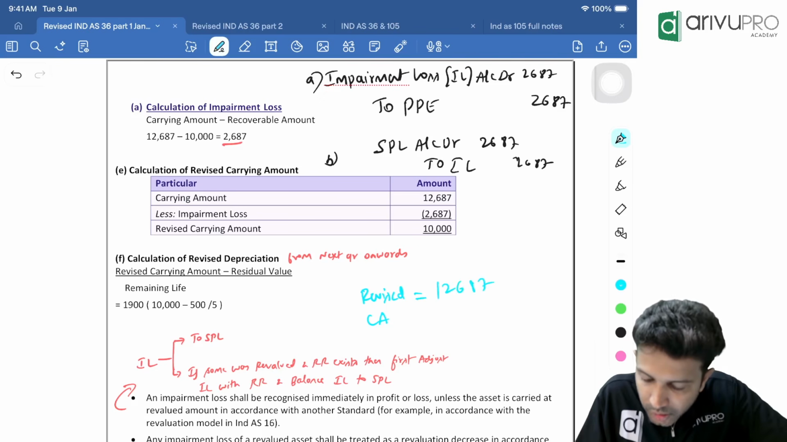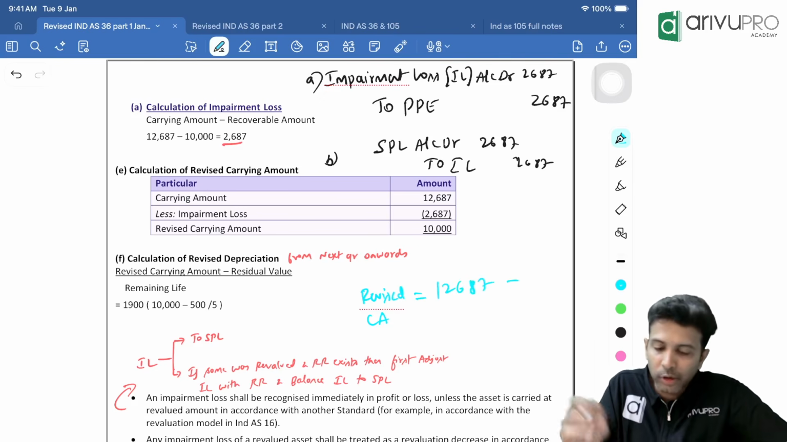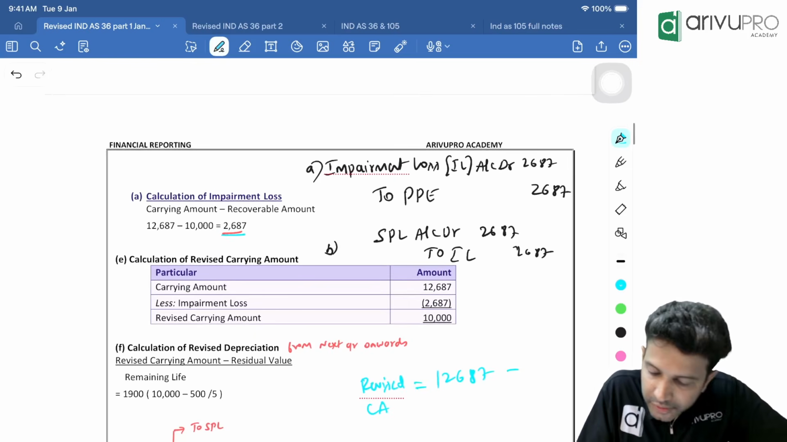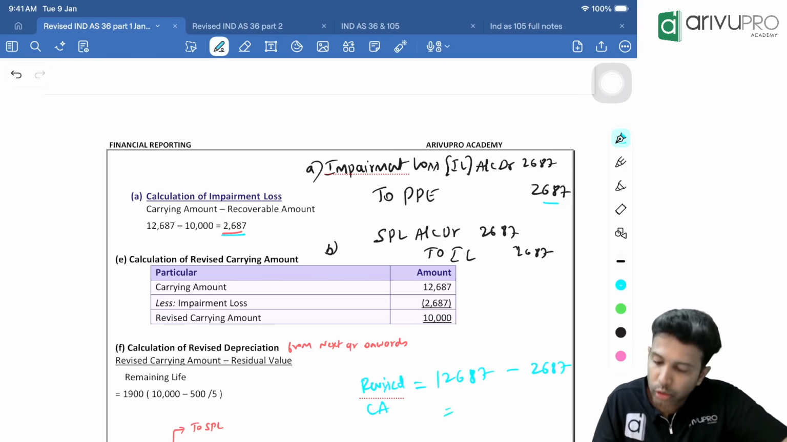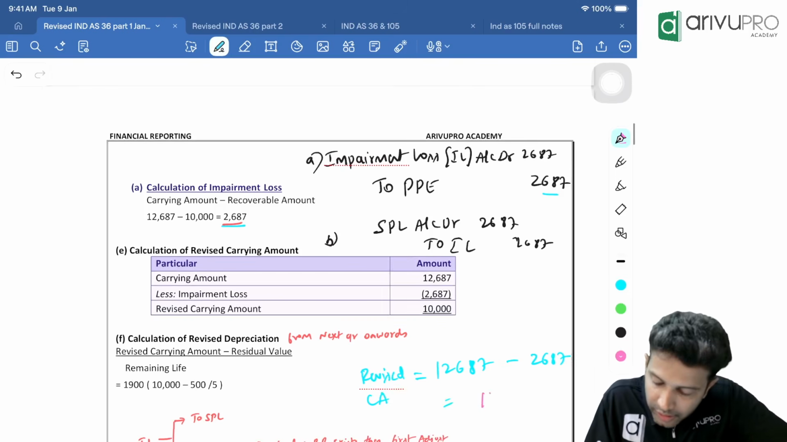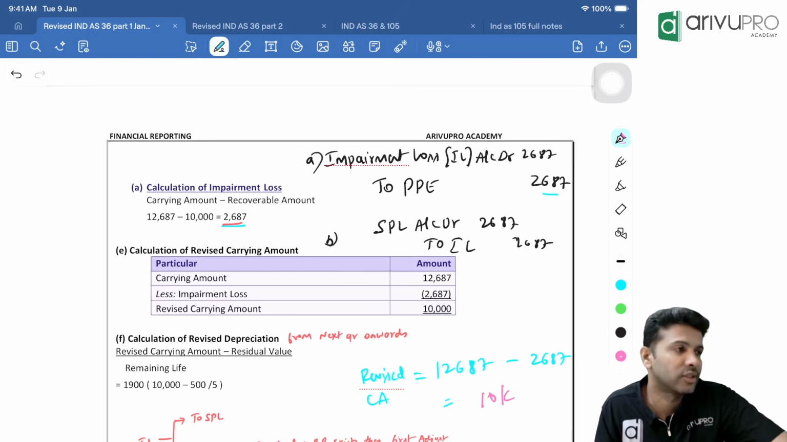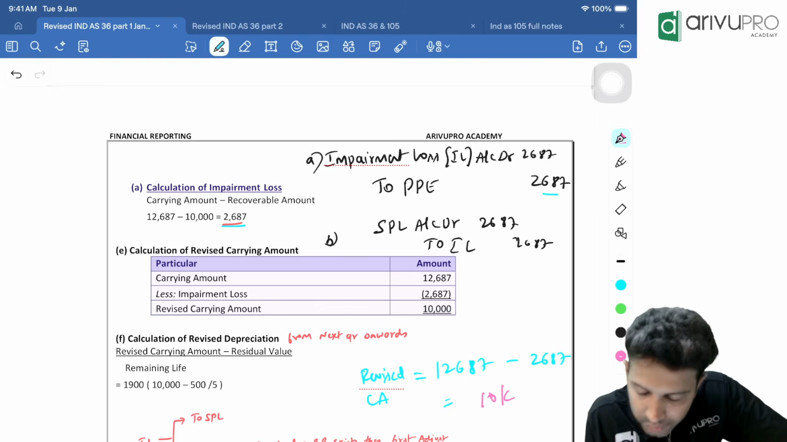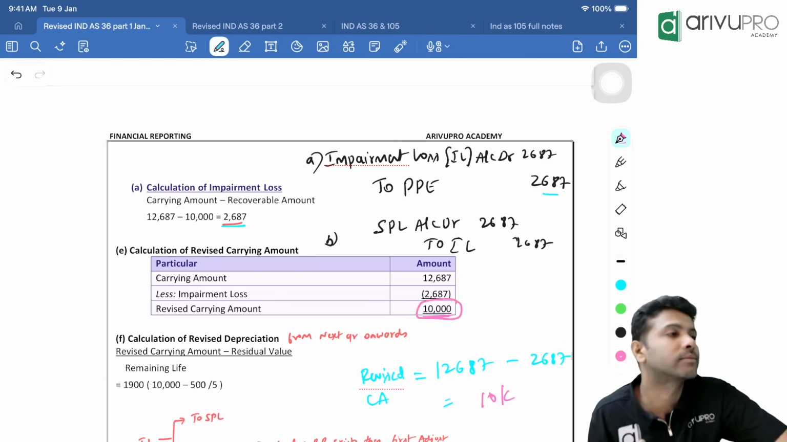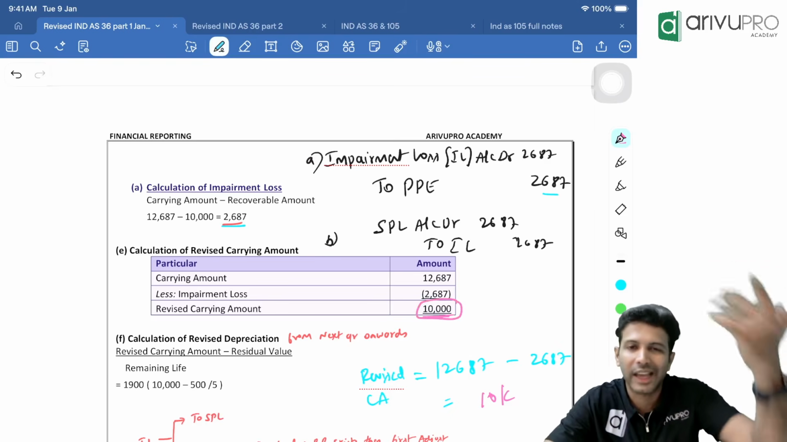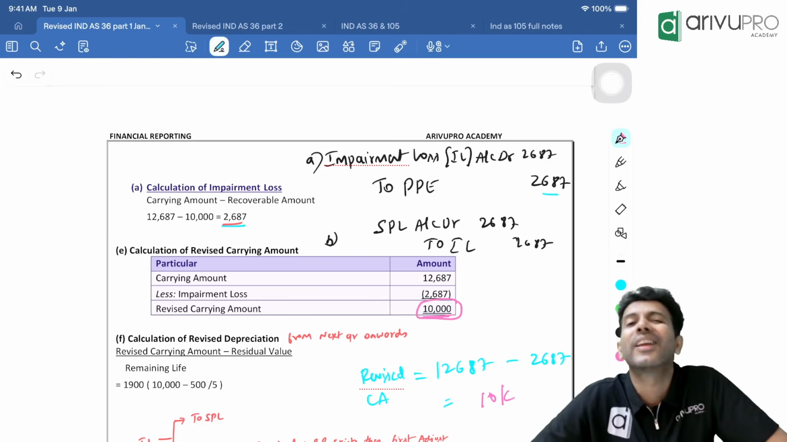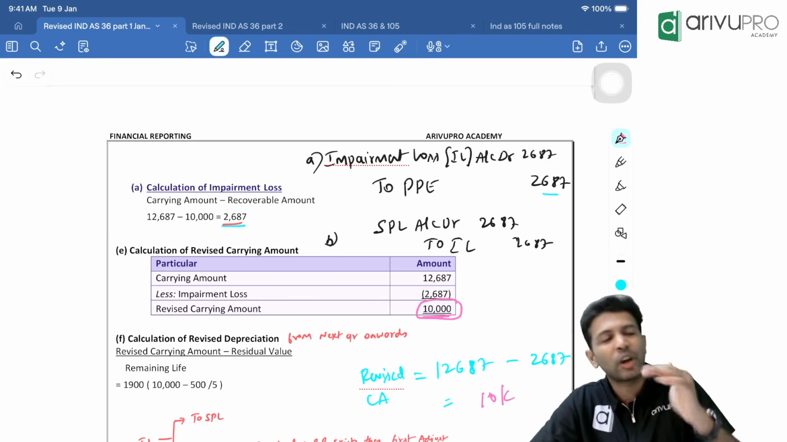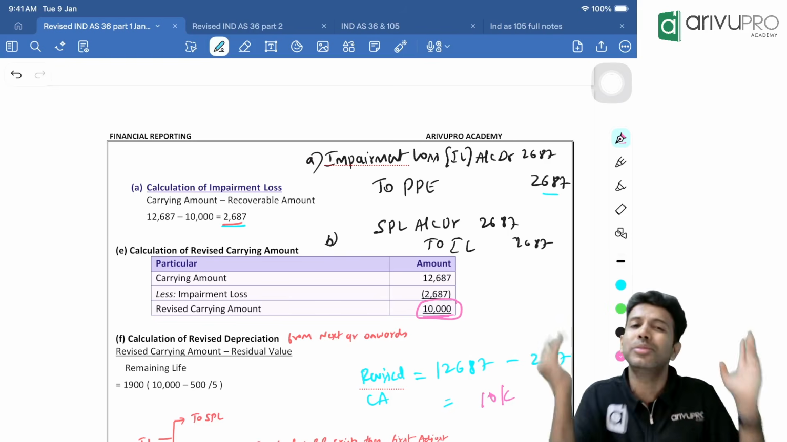Now, how much did you credit PPE by? You booked an impairment loss of 2,687 here, right? So PPE's carrying amount will reduce by 2,687. How much will it become? It will become 10,000 rupees. So 10,000 rupees will become your revised carrying amount. That's what they've written here. After impairment loss, carrying amount will reduce, and that 10,000 is nothing but your recoverable amount. So after impairment loss, the carrying amount and recoverable amount will become the same. That's all.